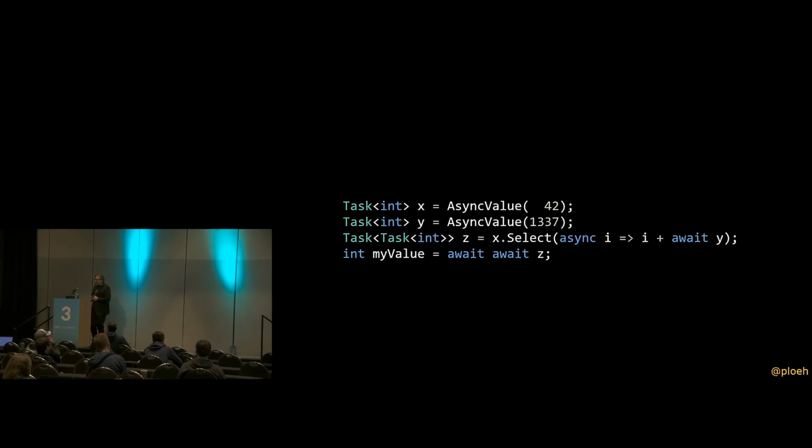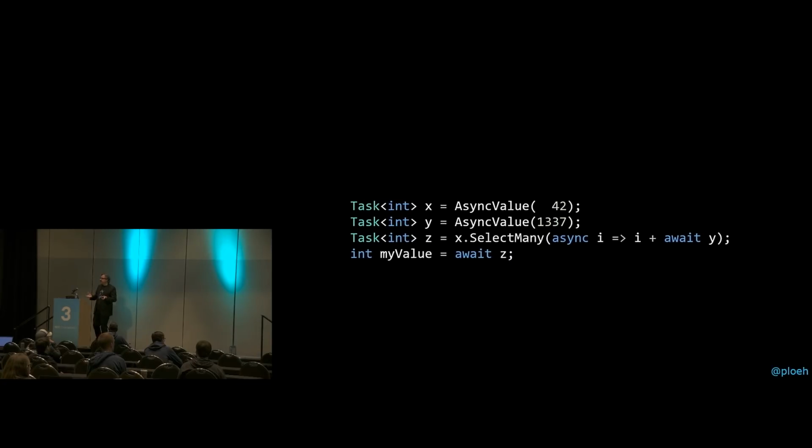So can we flatten as we go? Yes, we can. We just need to add a select many extension method to task of t, and I'm not going to show you what it looks like. You can Google it. It's pretty straightforward, or it might be a good exercise. But if you add a select many extension method, you can do that, and then we're flattening as we go, and then z is just a normal unnested task of int.